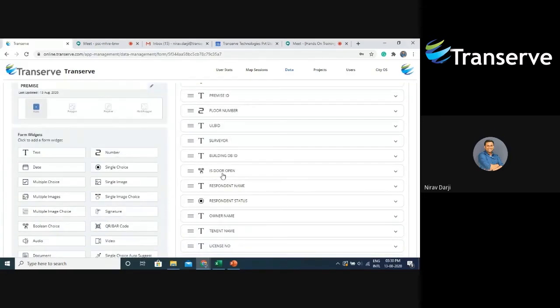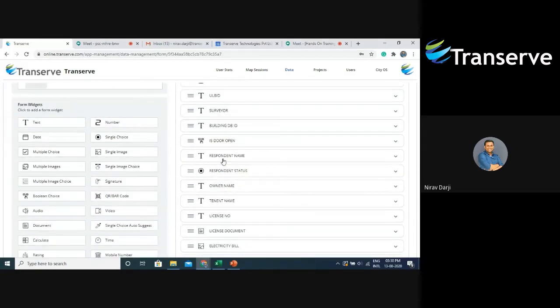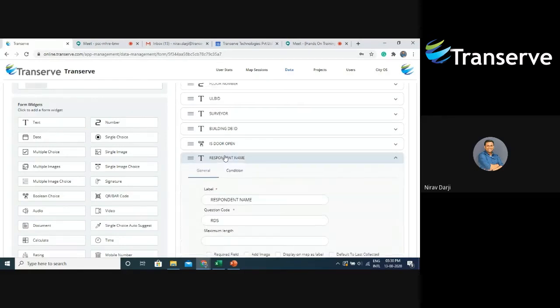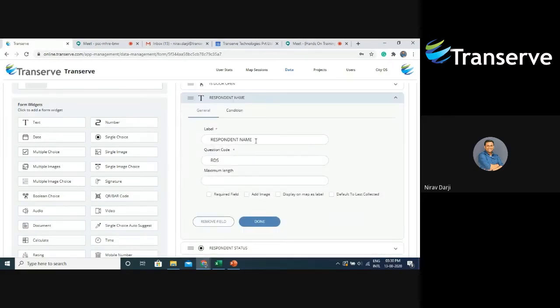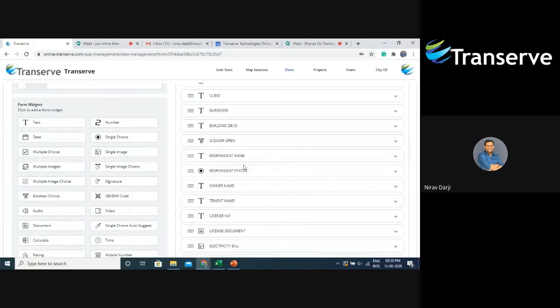Then after this widget, door open, once anyone opens the door, I want to know who that person is, that is the respondent. For that, I've created a text field and given it the name respondent name. Now I have added a condition for this field: I only want to show the respondent name field when the door is open. So I'll say done.